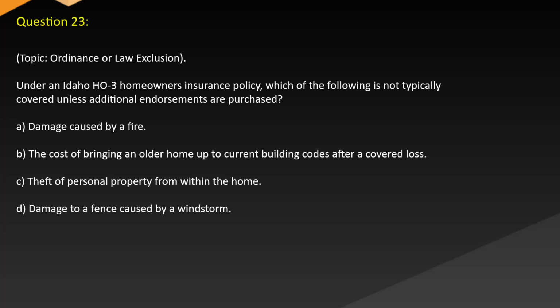Question 23. Topic: ordinance or law exclusion. Under an Idaho HO3 homeowners insurance policy, which of the following is not typically covered unless additional endorsements are purchased? A. Damage caused by a fire. B. The cost of bringing an older home up to current building codes after a covered loss. C. Theft of personal property from within the home. D. Damage to a fence caused by a windstorm.